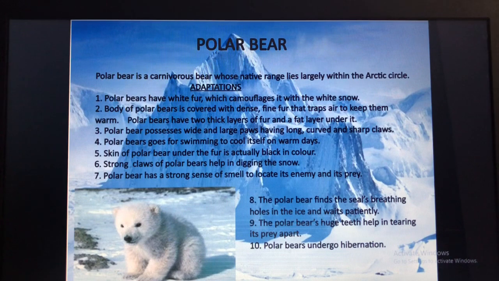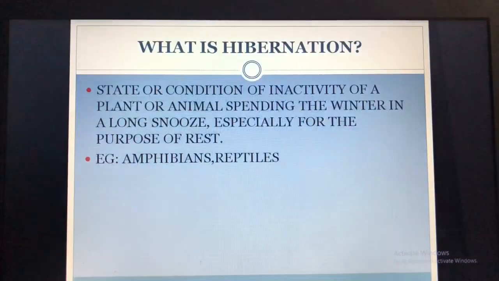The next is the body of the polar bear is covered with dense fine fur that traps air to keep them warm. Then the polar bear finds the seals' breathing holes in the ice and waits patiently. Then polar bear's huge teeth help in tearing its prey apart. Then polar bear has a strong sense of smell to locate its enemy and its prey.